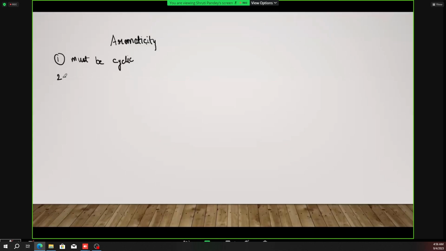In simple words, every atom in the ring must be able to participate in pi bonding, or we should have alternate double bonds in that cyclic compound.